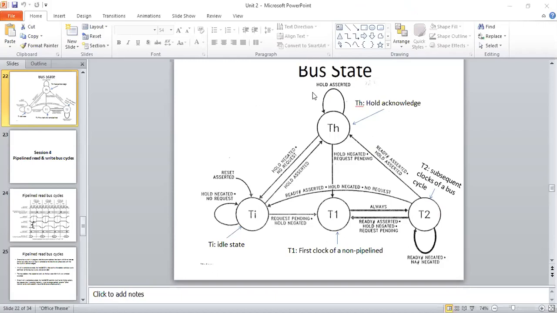Looking at this diagram, you might feel it is more complicated, but try to correlate it with the regular operations which we have seen, right? Idle state, T1 state, T2 state. Normally, if there is a request, it will be pending, it will be given to the next phase, complete the task, and give the signal. If it is not right, then starting at T1 and ending at T2, both will have the idle state.